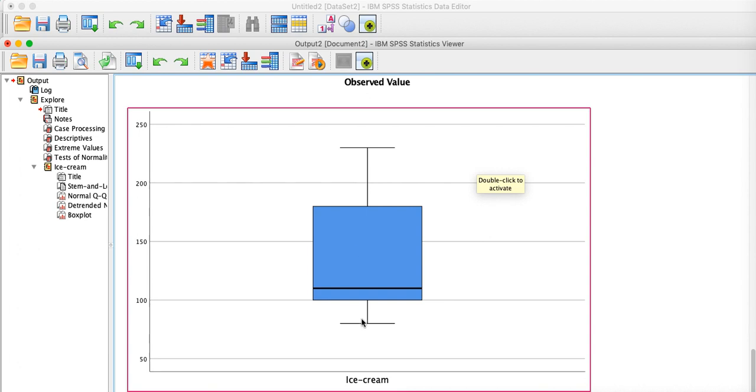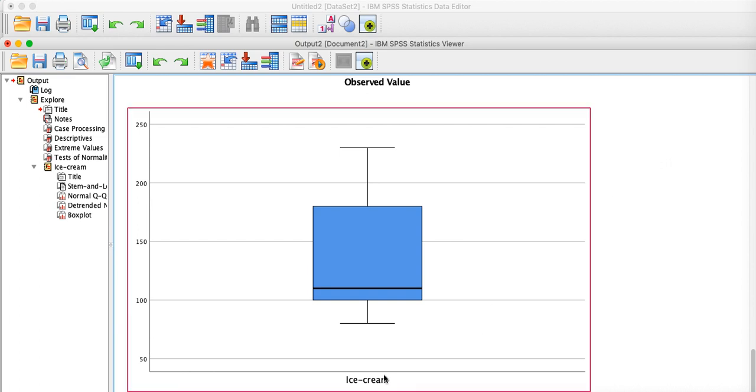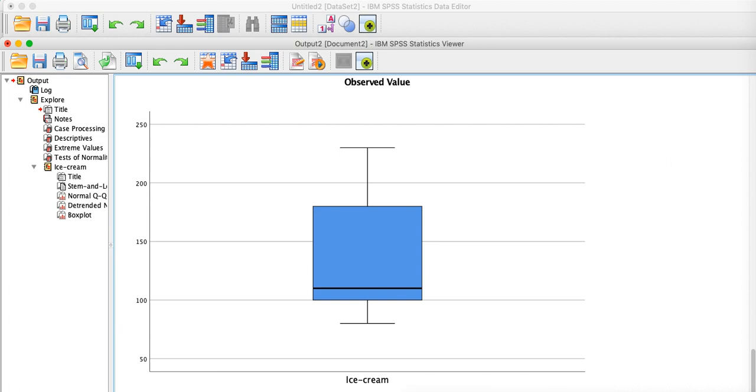There are no outliers. We have a minimum value somewhere around 80, and the upper value is somewhere around 240, something like that. So that means we can go further for correlation. One more thing we have to find out here is the scatter plot. Let us see the scatter plot, and we can predict from that what type of relationship there is between temperature and ice cream. Let us go for that also.